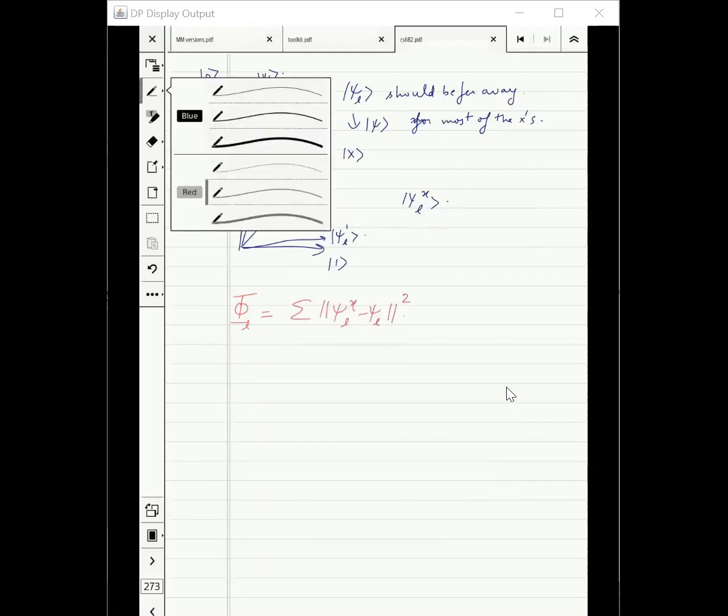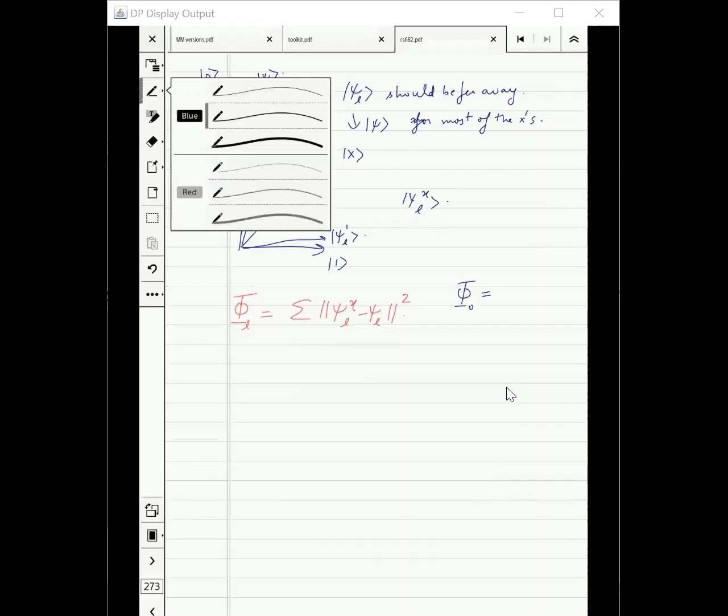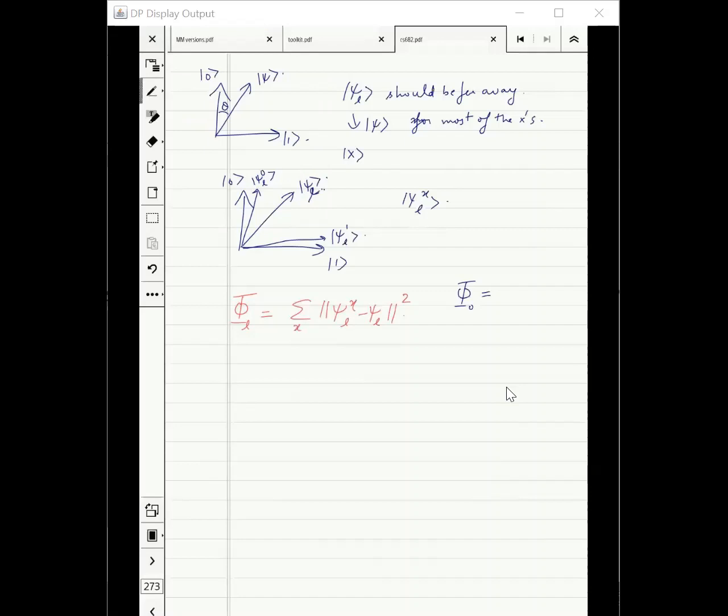One more thing, what is psi 0? Zero. We are starting with the same state. Very good. We are starting with the same state. That means psi x0 is equal to psi 0. That means the potential is 0 in them.